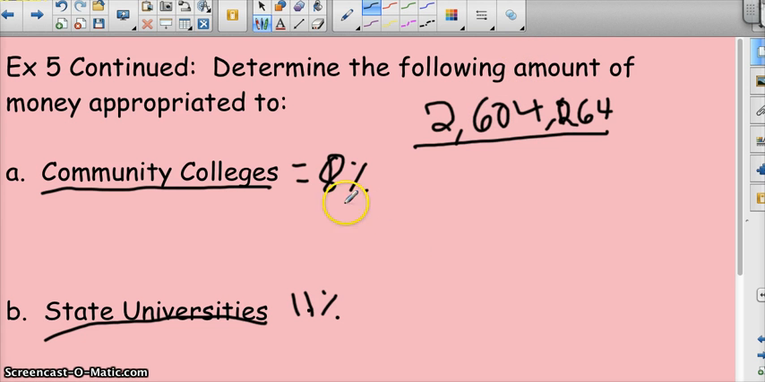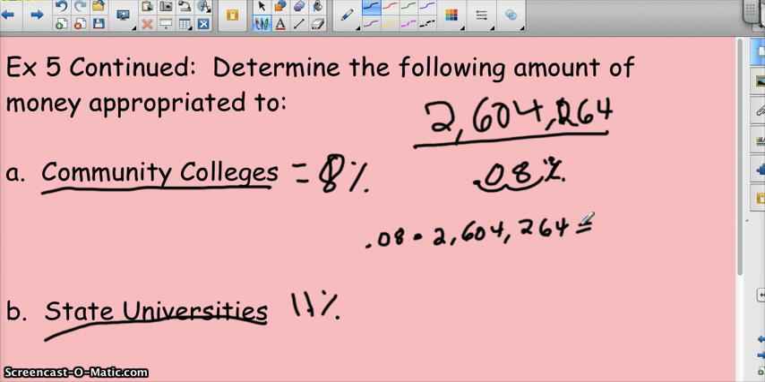That's the question. Well, what you're going to do is turn your 8% into a decimal. And how do we turn 8% into a decimal? Well, we move the decimal point 2 places to the left and insert a 0. 8% is actually 0.08. And if we want to know 8% of 2,604,264, we take that 0.08 and multiply it times the number 2,604,264.